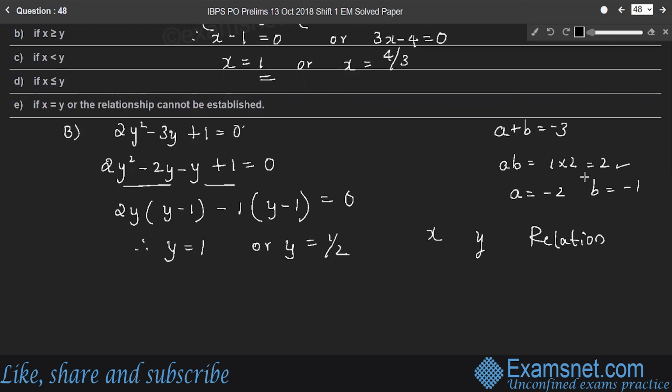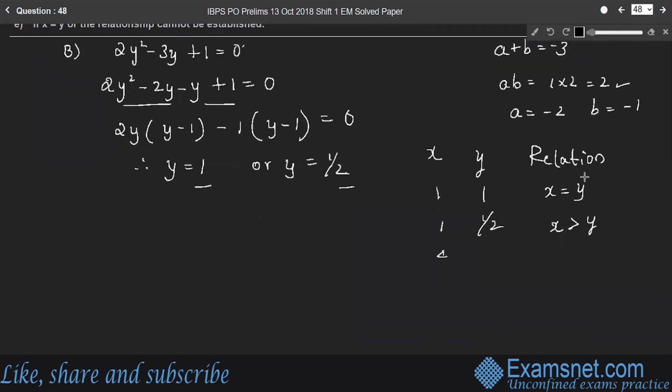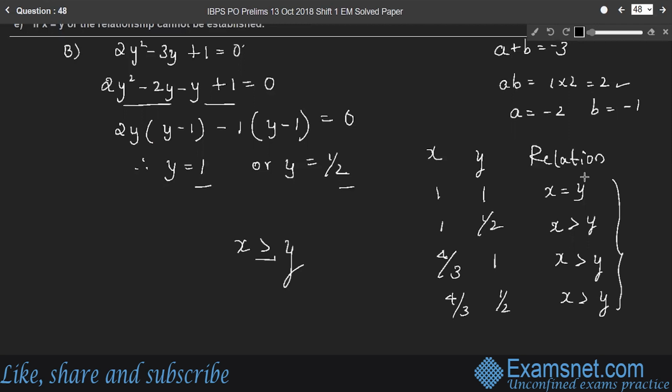So if the value of x is 1 and the value of y is also 1, then x is equal to y. If the value of x is 1 and y is half, then x will be greater than y. For the next value, x is 4 by 3 and the value of y is 1, then 4 by 3 is greater than 1, therefore x is greater than y. If the value of x is 4 by 3 and y is half, here also x is greater than y. So combining these four, we can conclude x is greater than or equal to y.